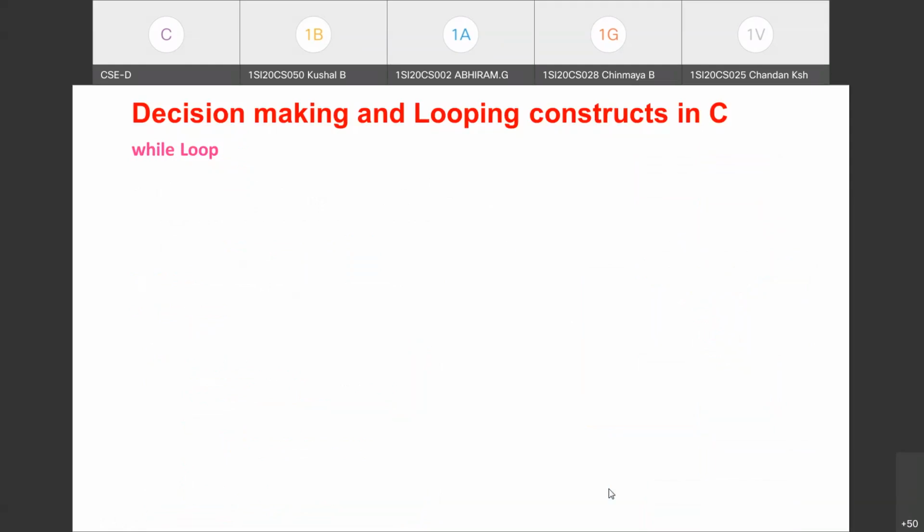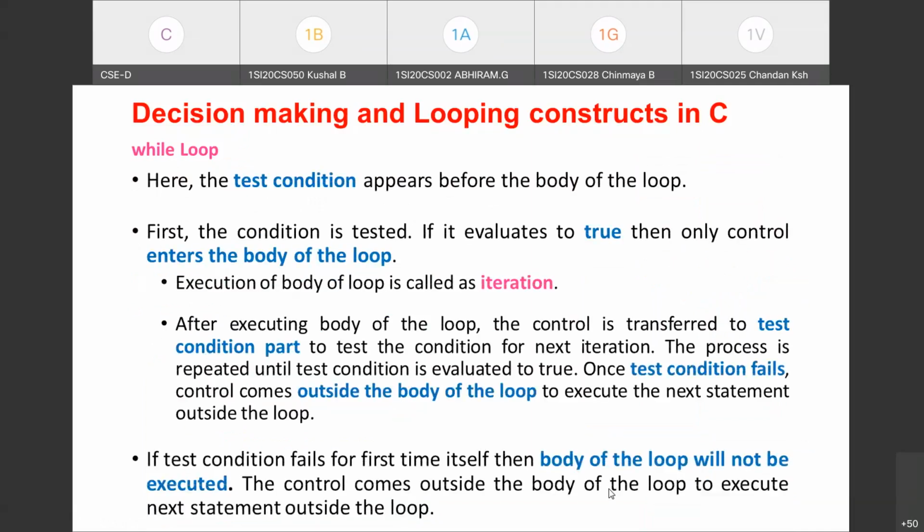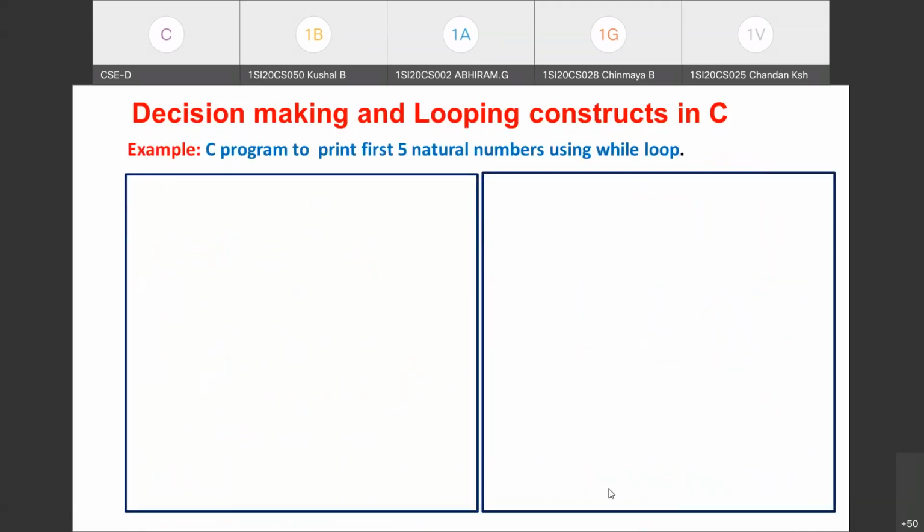The same thing. Whatever explanation you have given for entry control loop, the same explanation you can give here. So that's what I have written here. I will not explain it again. Hope you have understood the working of while loop. Now we shall see an example for while loop.